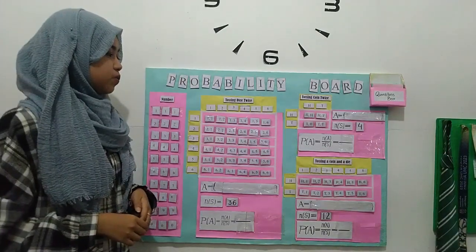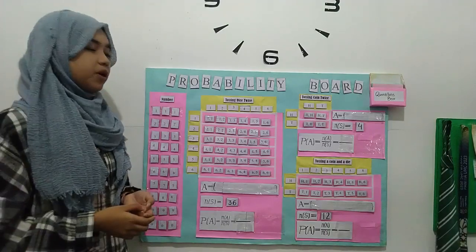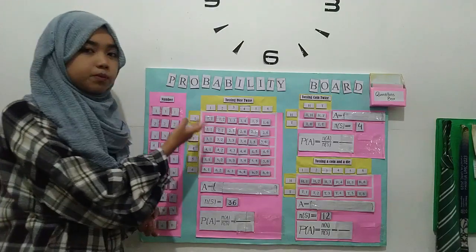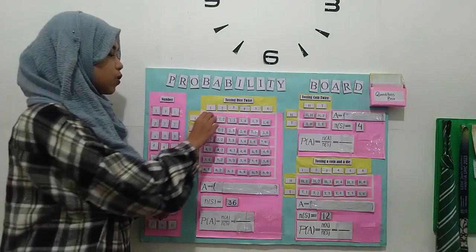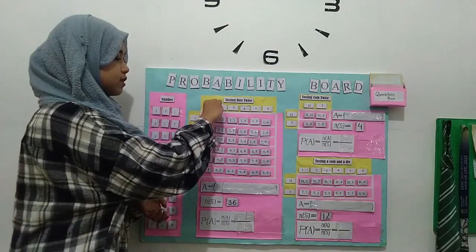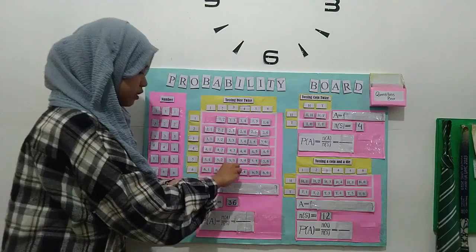Okay, first we will try with 1, 1. If we add 1 plus 1 is equal to 2 and 2 is less than 5, so 1, 1 is the element of A, so we put it here.